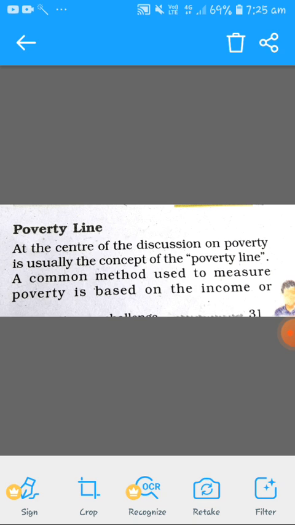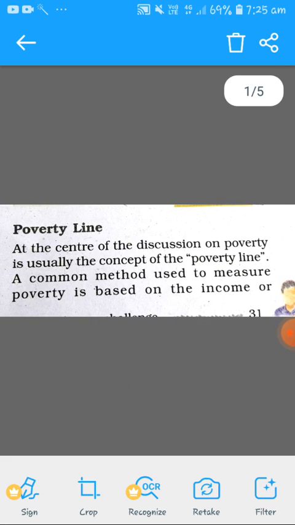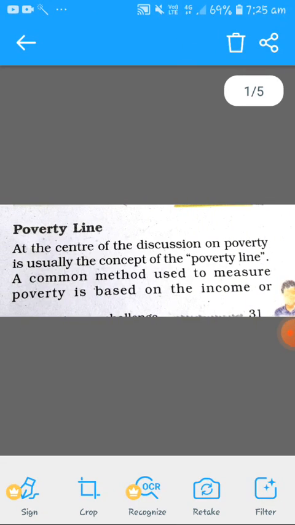The center of the discussion on poverty is usually the concept of the poverty line. A common method used to measure poverty is based on income or consumption levels. So what is the poverty line? It is the way poverty is measured in our country, or how it is measured.